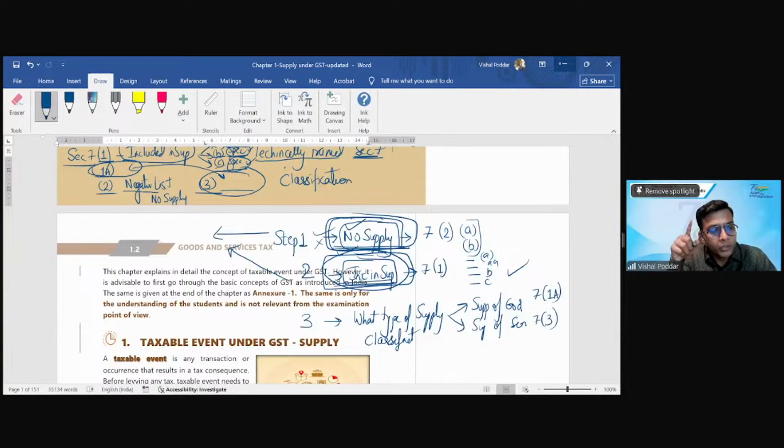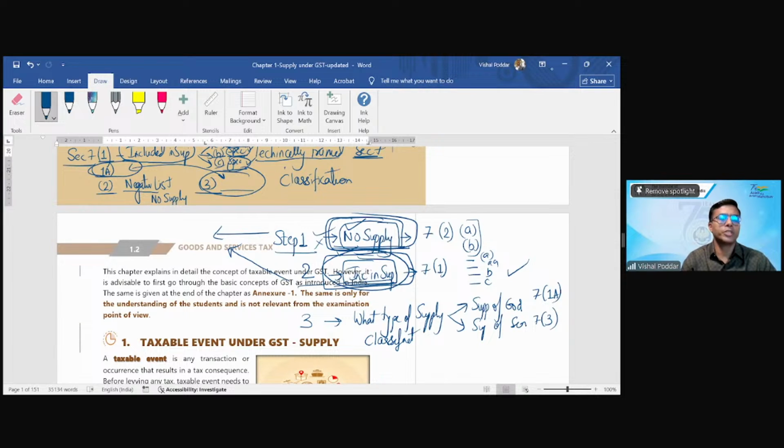Until those conditions are satisfied, you will not even fit in 7.1. Right, sir? Is this clear? Yes, sir. Who asked? Pitambar? Clear. Great, I hope you got the point. You are right that if I'm not in step 1, by default I should be supply. But no, in step 2 also, you have to assess.